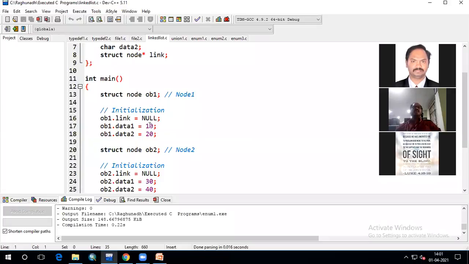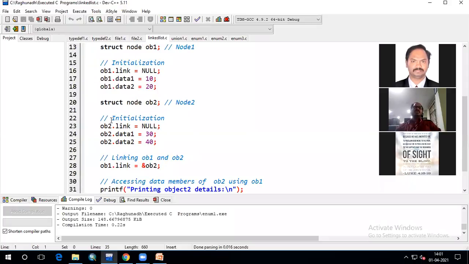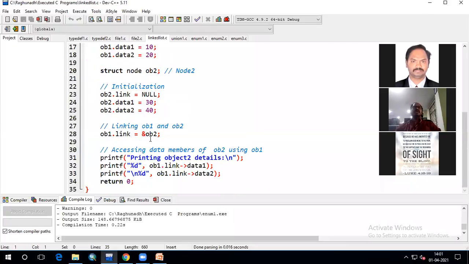Node 1 details we are entering. Initially the node 1 link is null, that is 0, and node 2 details we have entered, and initially the node 2 link, that is the pointer location, is also null. After that I'm assigning the address of object 2, or node 2, to ob1.link. After that I'm printing the node 2 details with the help of ob1.link.